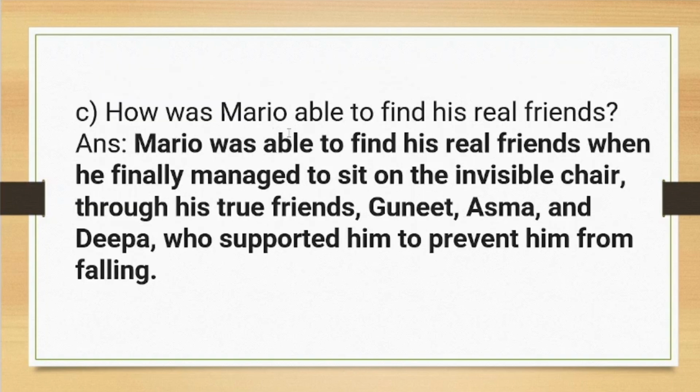How was Mario able to find his real friends? Mario was able to find his real friends when he finally managed to sit on the invisible chair, through his true friends, Guneet, Asma and Deba, who supported him to prevent him from falling. So this is how he found his real friends.